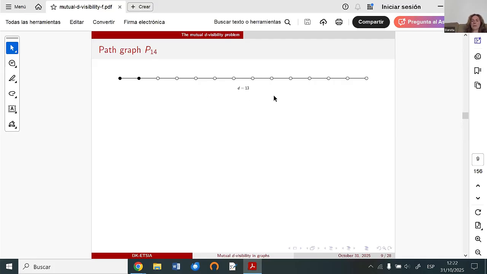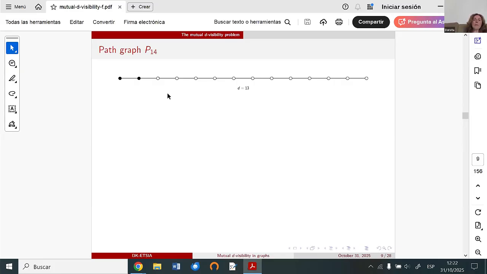The classic version we also obtain in the case of mutual D-visibility number when D is equal to the diameter of the graph, or more than the diameter. Of course, it's not necessary to study cases when D is more than the diameter.